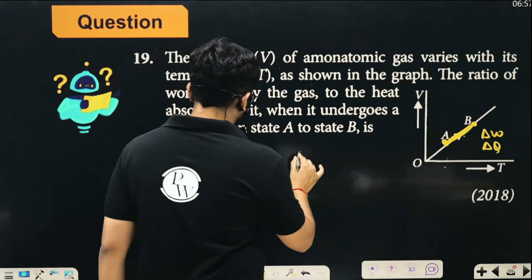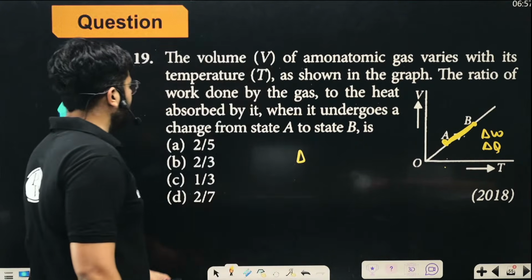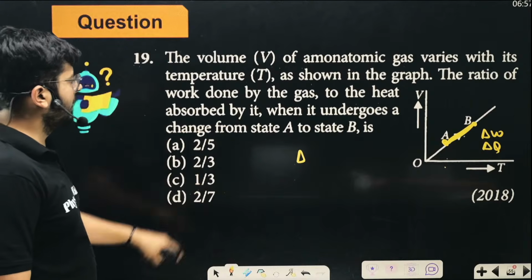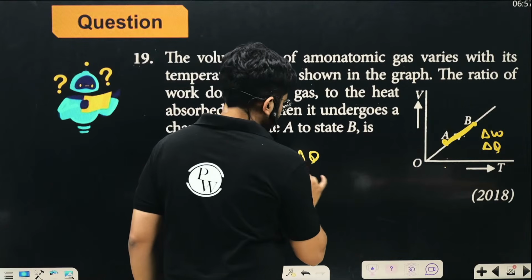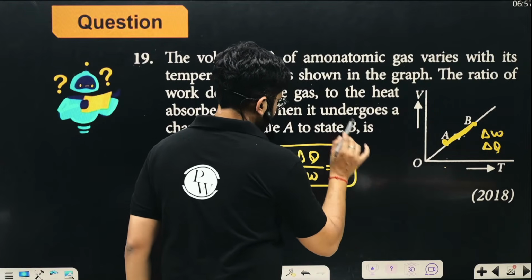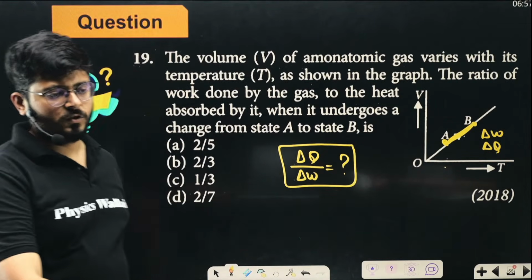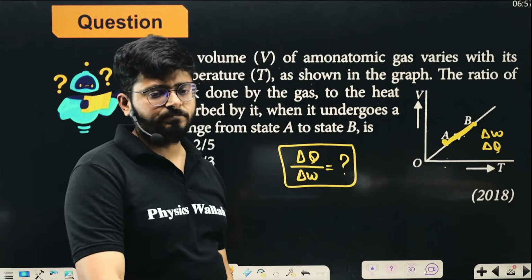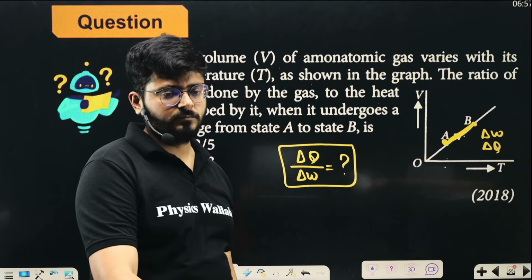We have to find the ratio of delta Q and delta W, right? What will be the ratio of these two things? So this is what we have to figure out. Think about it.